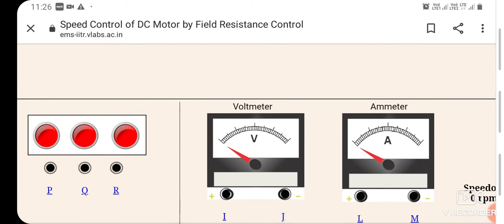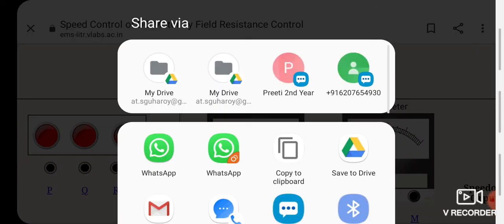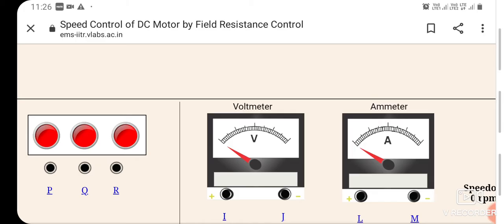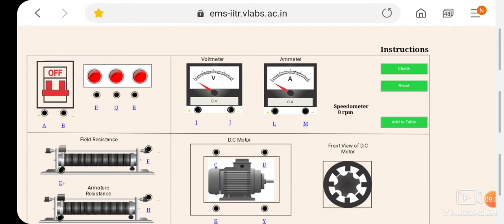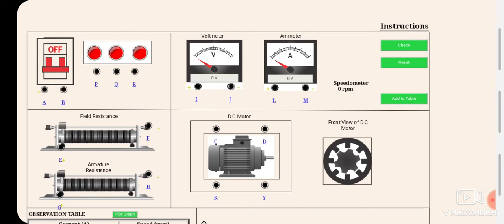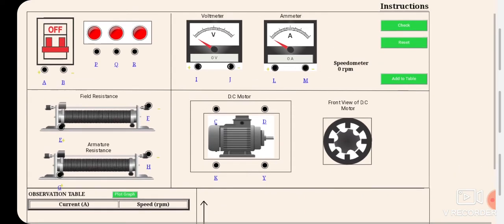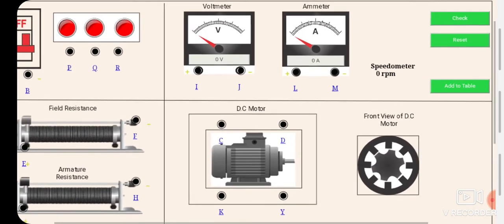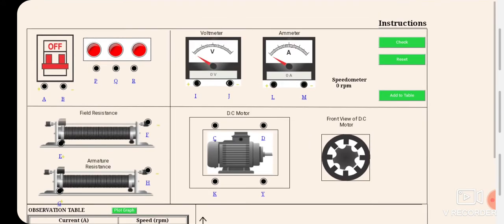So I will suggest you to copy the link on clipboard. Here, yeah, copy the link on clipboard and directly go to the Internet Explorer. Yes, I have come to the Internet Explorer. I have pasted the clipboard's portal address, and after that you can see the page is showing overall. So you can see everything on this simulation page as a whole. You can zoom it out or zoom it in.